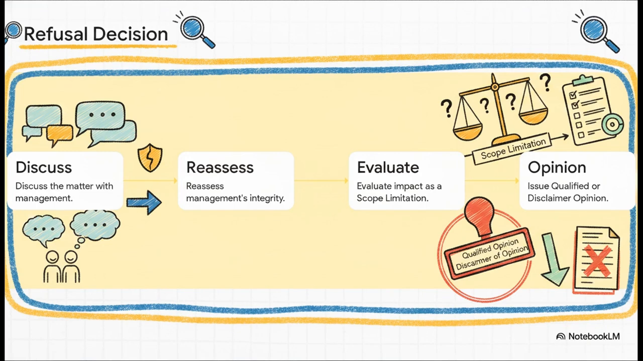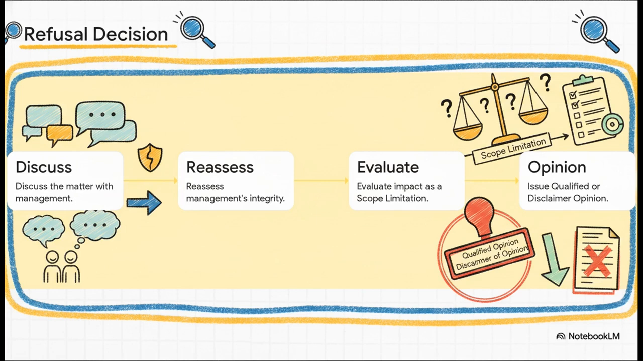But what happens when things go completely off the rails? We're talking crisis mode on an audit here. If management just flat out refuses to provide the written representation, we follow this exact decision tree. First up, discuss the matter with them to figure out why they're refusing. Is it just a simple misunderstanding? If they dig their heels in and still refuse, step 2 is absolutely critical.